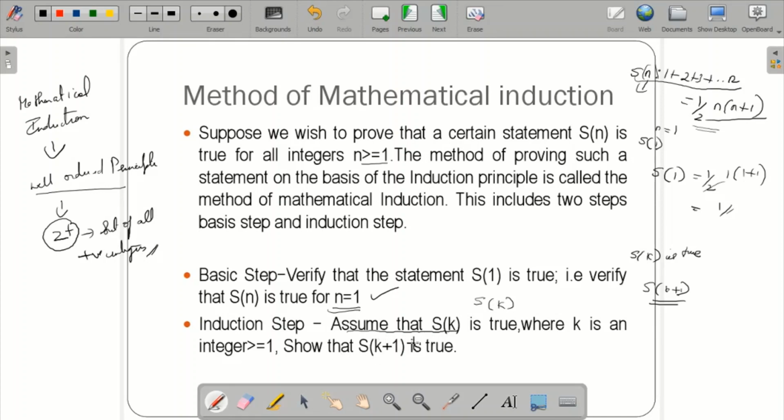Based on the assumption that S of k is true, you try to prove that S of k plus 1 is true. If you get this as true, then the statement we have declared is proved by mathematical induction for all positive integers n greater than or equal to 2, or Z plus. This is the concept of mathematical induction. So let us go and solve the problem.